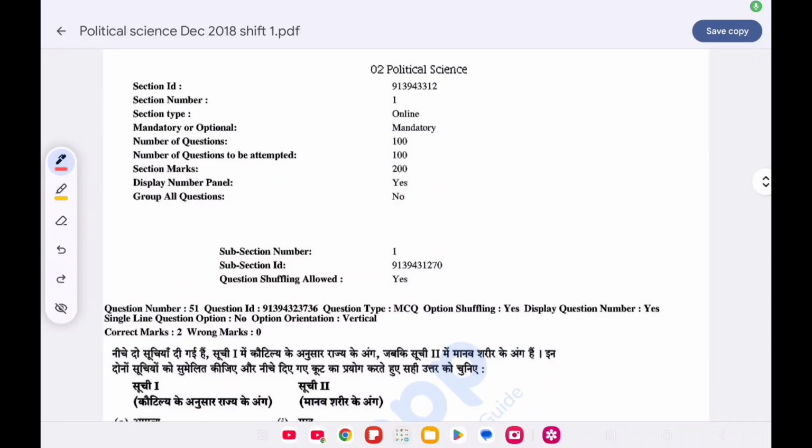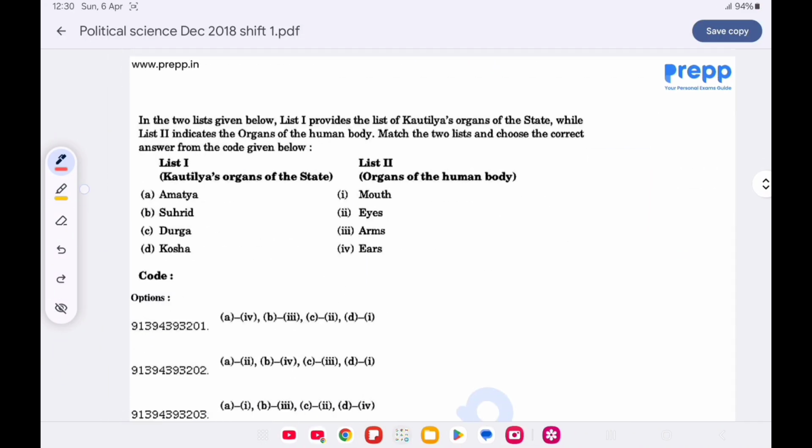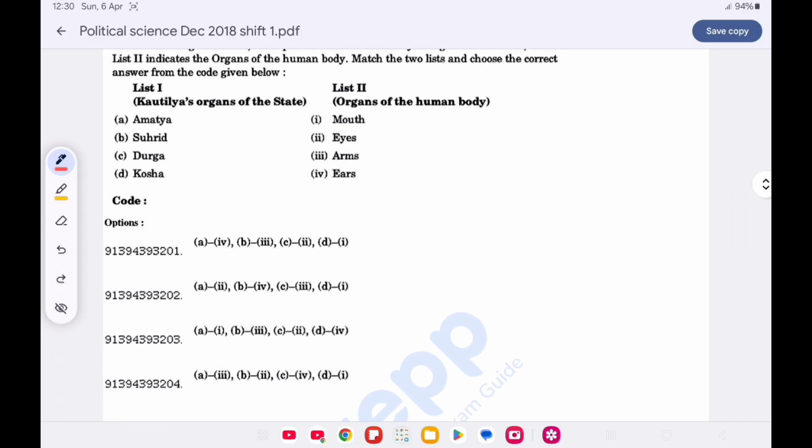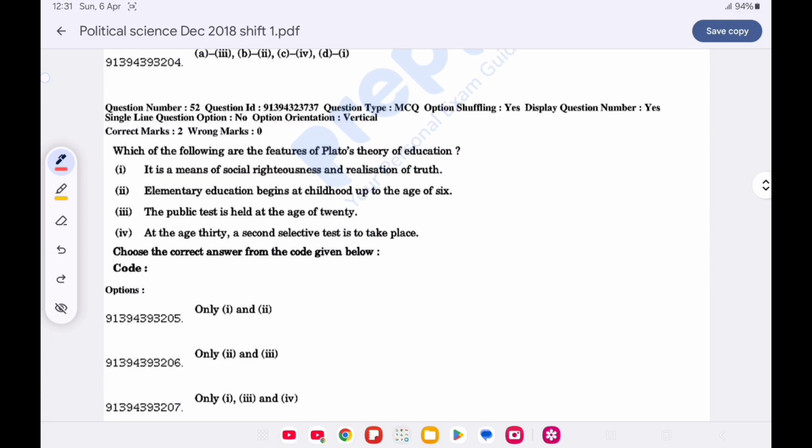Video we will discuss December 2018 paper number 2 political science. Question number 51 is match list 1 with list 2 and choose the correct option from the code given below. Option B is correct. Amatya is the eyes, Shurd or Shurid is the ears, Durg is the arms and Kosh is the mouth.